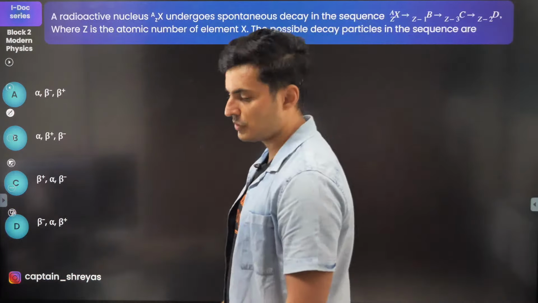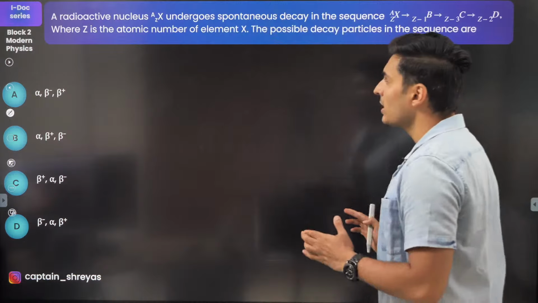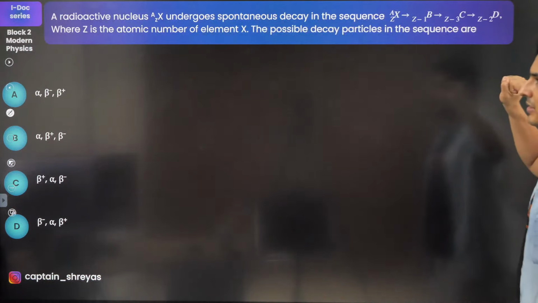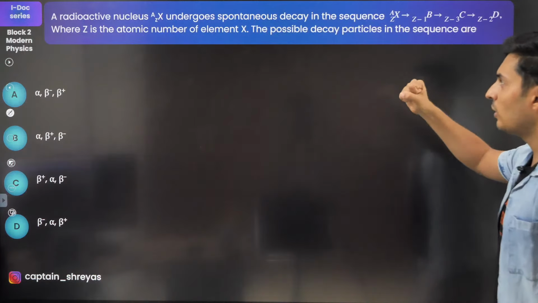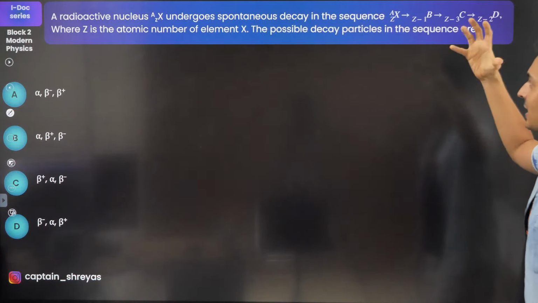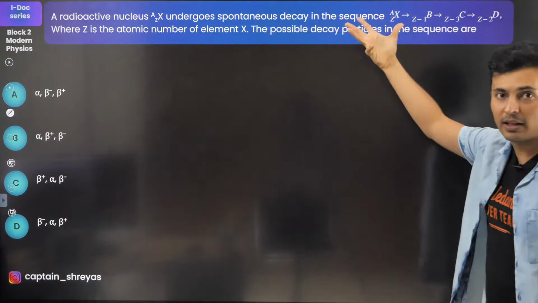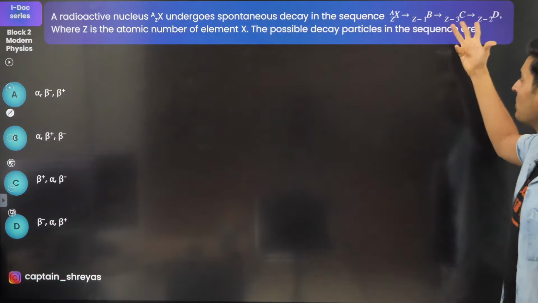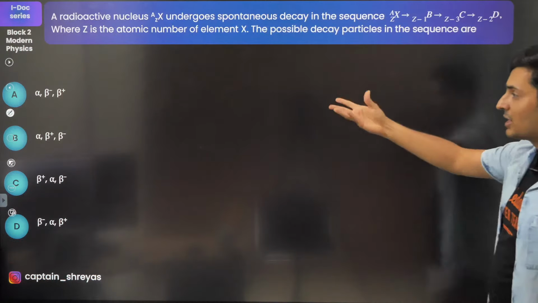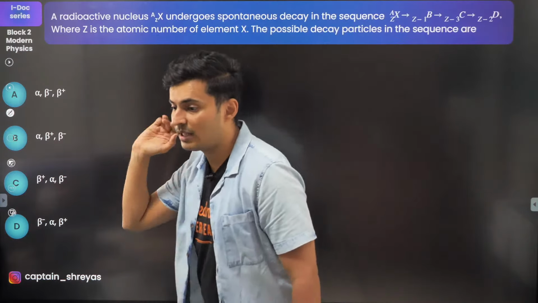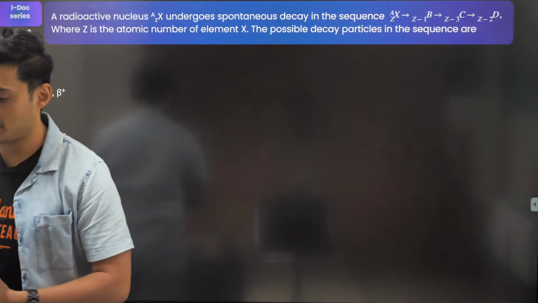Okay, moving on to the next one. A radioactive nucleus undergoes spontaneous decay in this particular series of events. Z is the atomic number of the element X. The possible decay particles in the sequence: from here to here, which particle will you get? Here to here, which particle will come out? Here to here, which particle will come out in the correct sequence? Alpha, beta and beta minus. Come on, think about it.